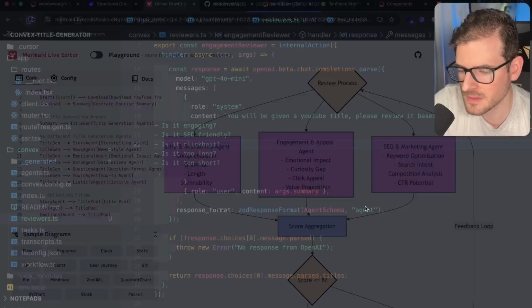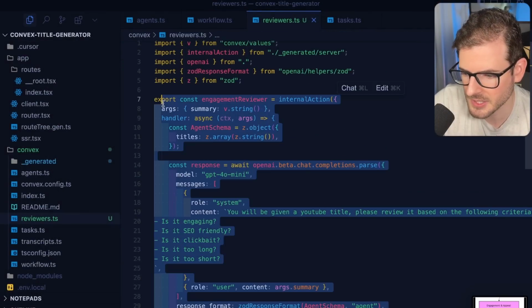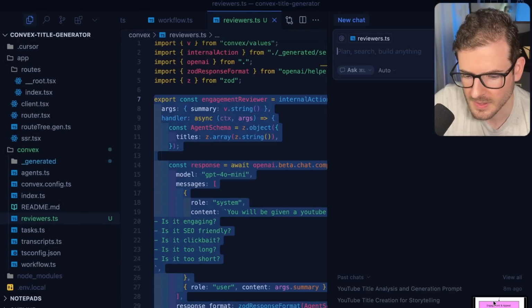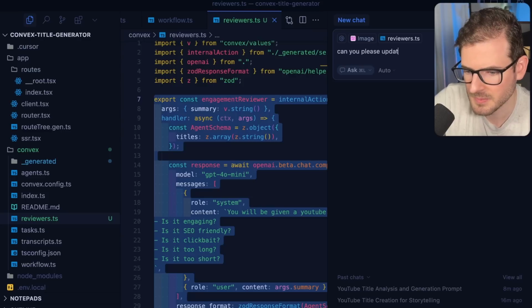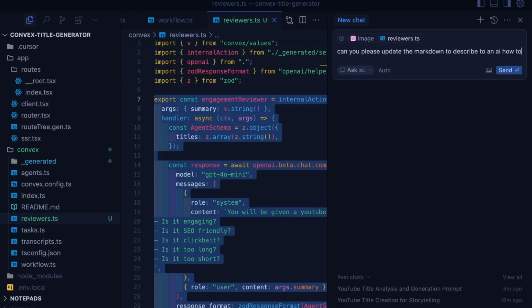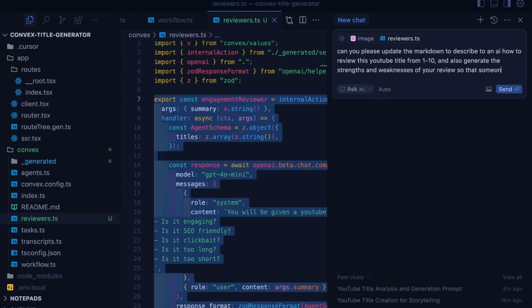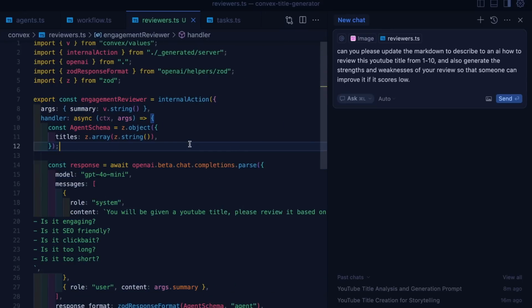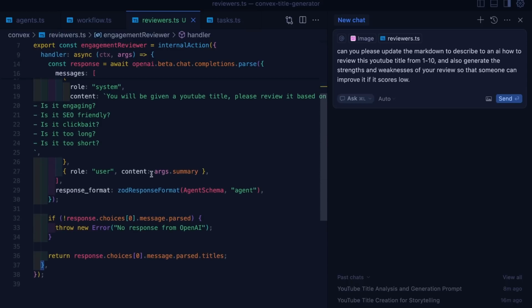Now I'm going to take a screenshot of this and see if I can rewrite this section here. We'll paste this in. Can you please update the markdown to describe through an AI how to review this YouTube title from 1 to 10, and also generate the strengths and weaknesses of your review so that someone can improve it if it scores low. Okay, so again, we're going to have it give us some system prompting because we're lazy.